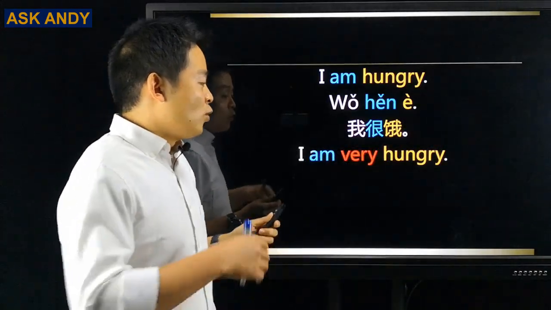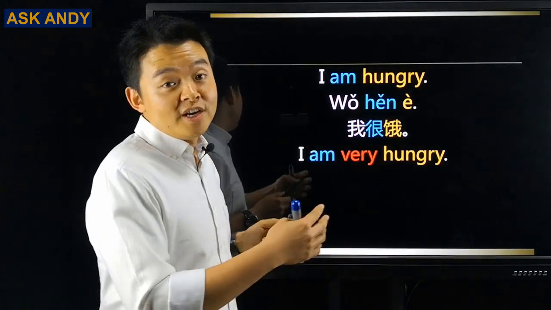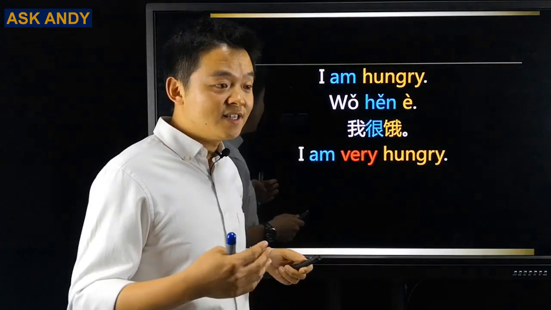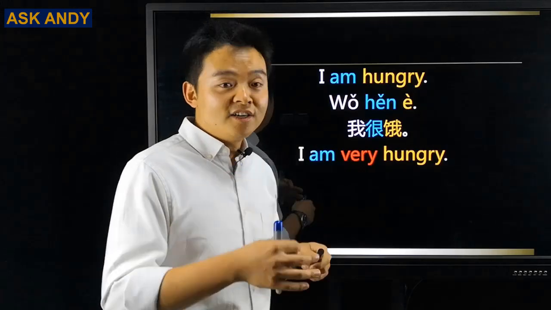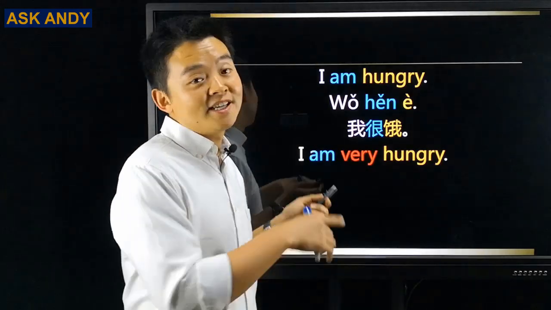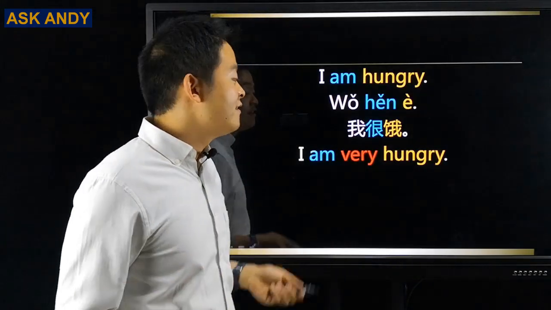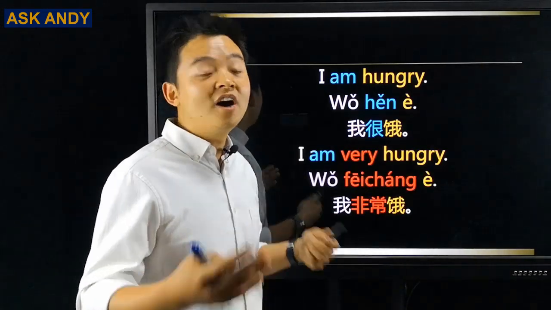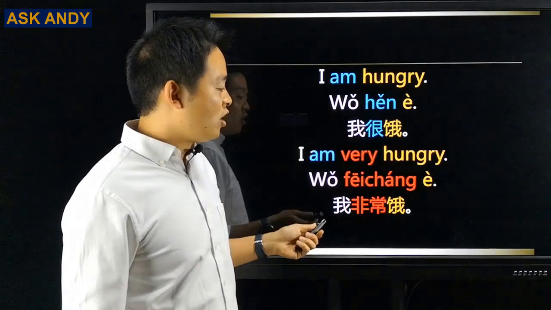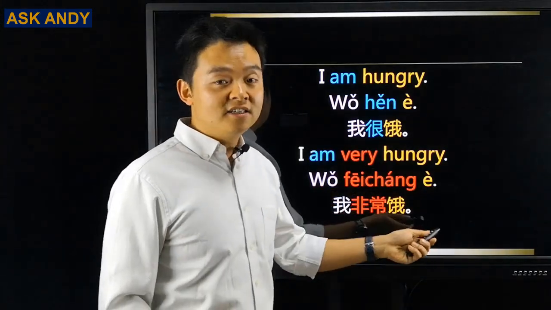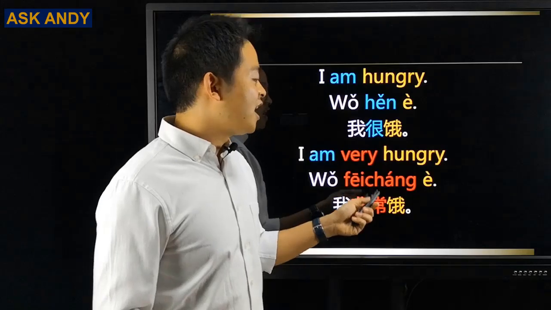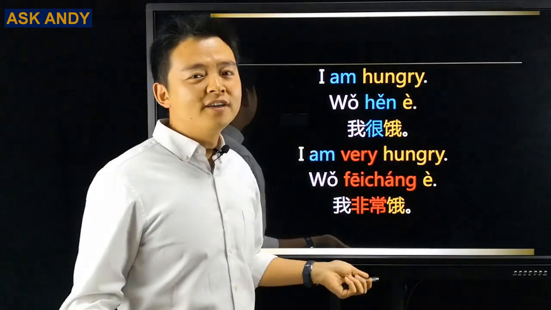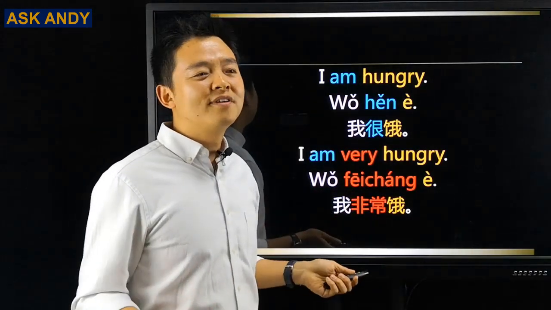And then, what about this one? I am very hungry. Again, in this case, we still need a link word. That link word, I mentioned in the previous example. That is 非常. So when you want to say, I am very hungry, that would be 我非常饿.